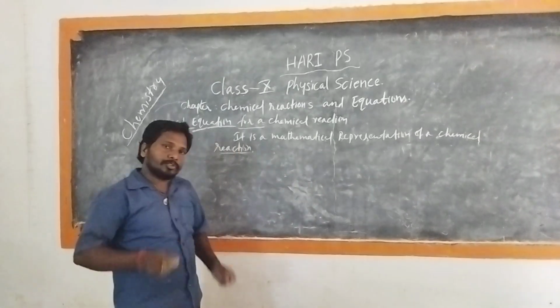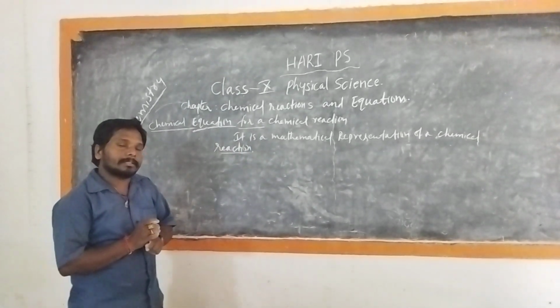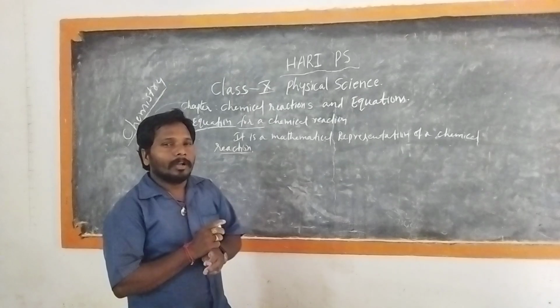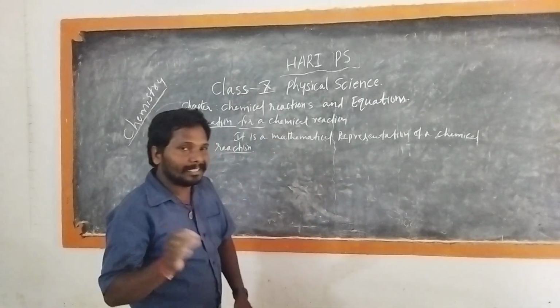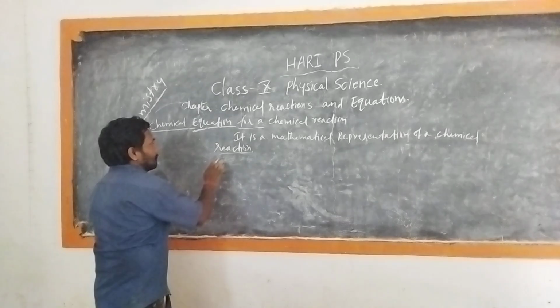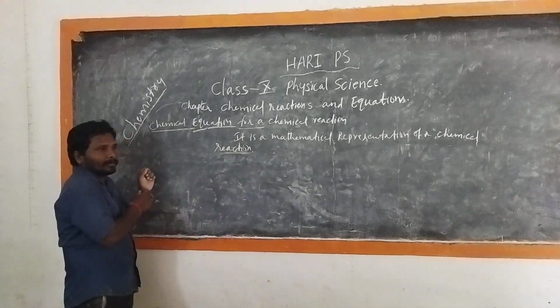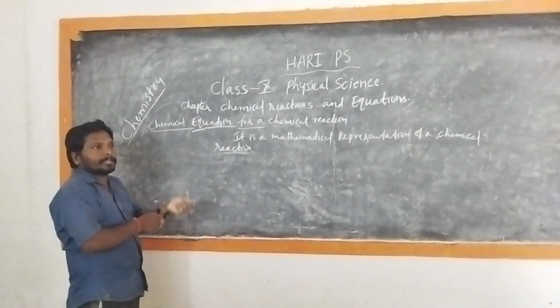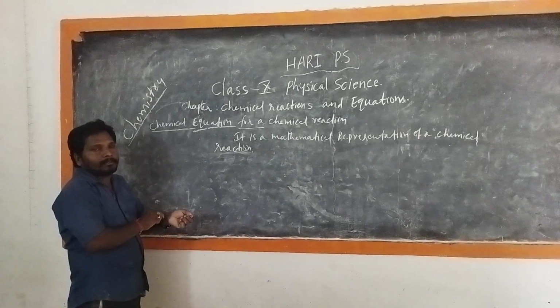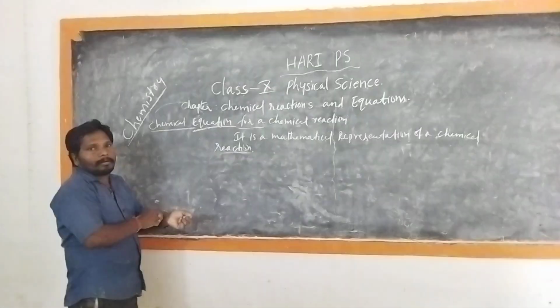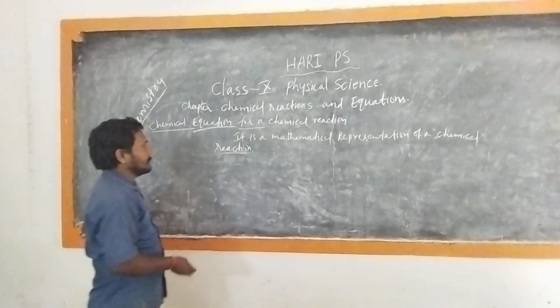The first step is to know what substances are involved in the chemical reaction. For that we write a word equation. We already discussed two examples: carbon reacts with oxygen to form carbon dioxide, and magnesium reacts with oxygen to form magnesium oxide. Let us take one example.